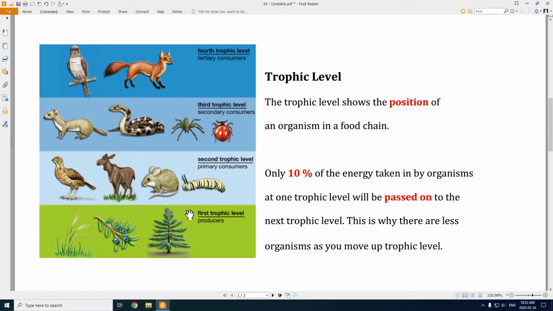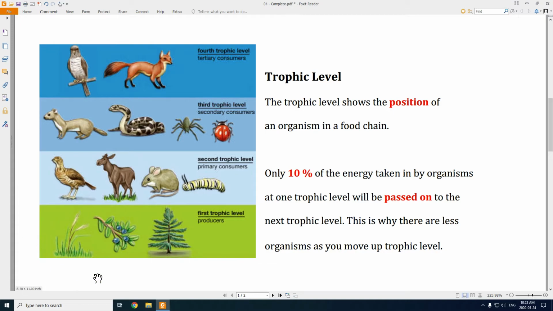And then decomposers would break those plants down. Okay, so now you have all of these animals that have eaten these plants, 10% of the energy in the plants. And if you go up another level, only 10% of the energy that's stored in all of these animals is passed on to the next animals. And once again, only 10% of the energy is passed on to the next level. So as you move up trophic levels, you get less and less energy available. And that's also why there are less individual animals, less organisms at each trophic level.